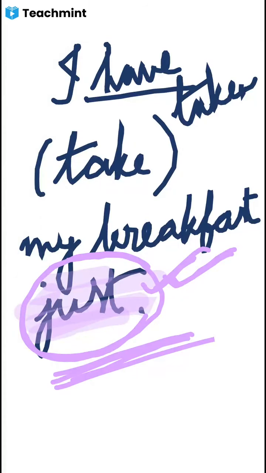Yet will be in the negative sentence and just will be in the affirmative sentence where there is no not. So for both the cases, we have to use present perfect tense.